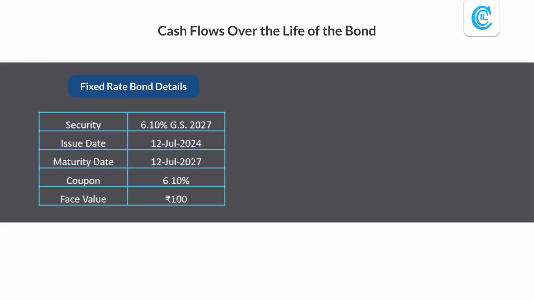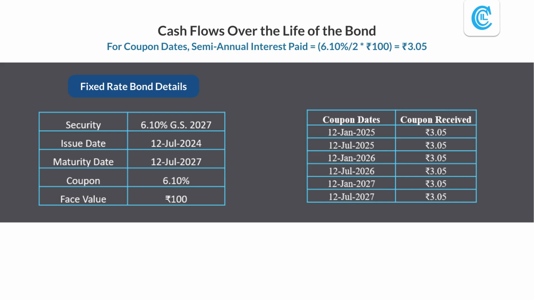Let's look at an example of cash flows over the life of the bond. Here is a 6.1% G-Sec issued on 12th July 2024 and maturing on 12th July 2027. The bond has a coupon of 6.1% with semi-annual interest paid. For coupon dates, semi-annual interest paid will be Rs 3.05.